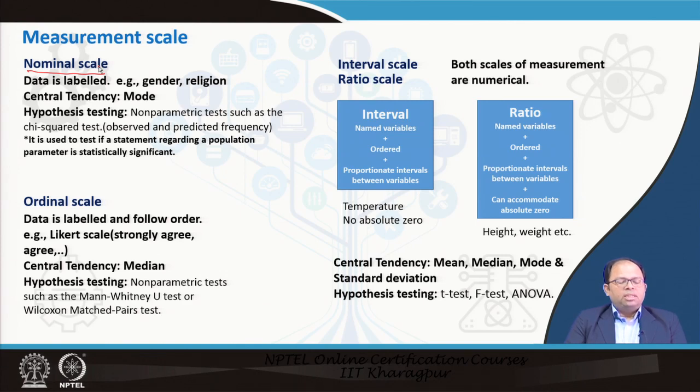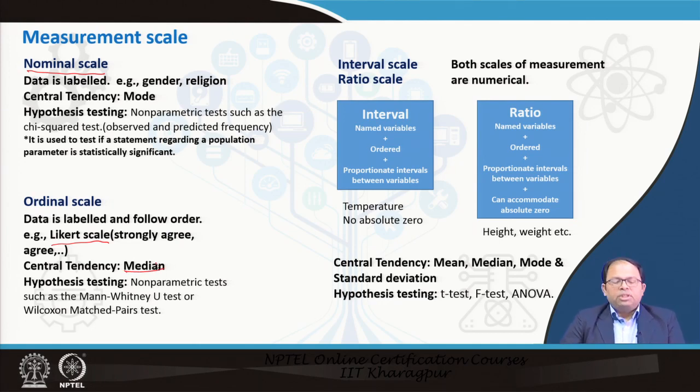So in case of ordinal scale, data is labeled, and along with it being labeled, it also follows an order. That means if there are 3 categories or 4 categories, we will say the second category is higher than the first category, but we cannot say how much higher, or the third category is higher than the second category, but again we cannot say how much higher. One example is Likert scales, where we set the scale like strongly agree, neutral, and so on. This kind of scale is called ordinal scale, and here the central tendency is median.